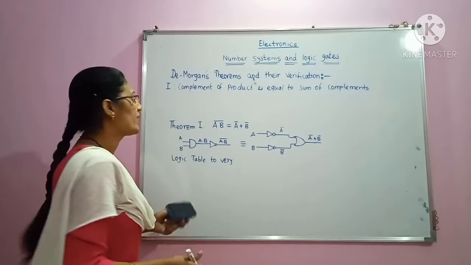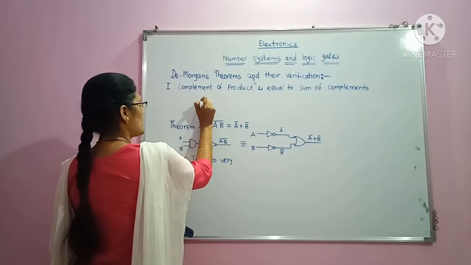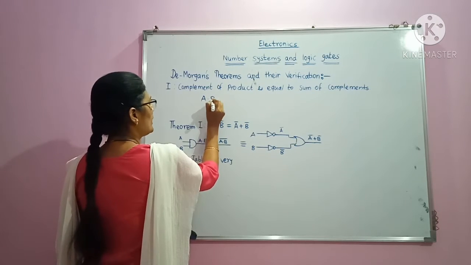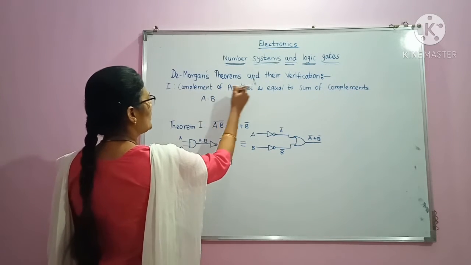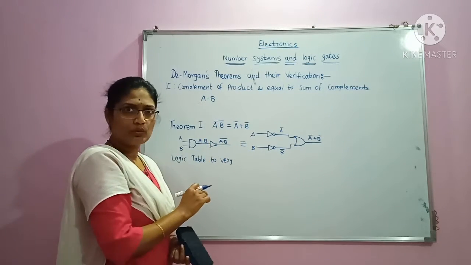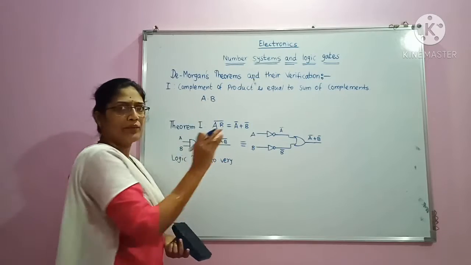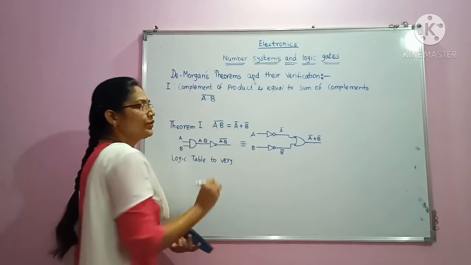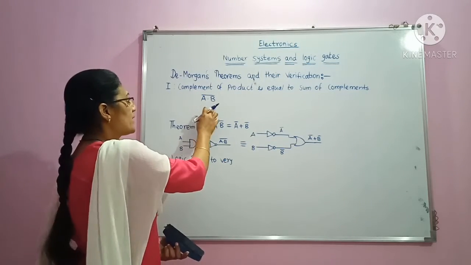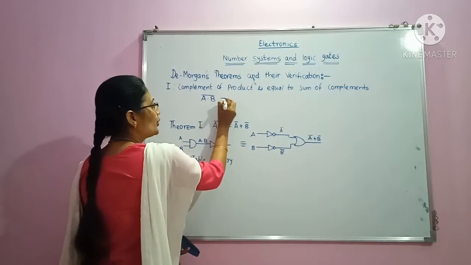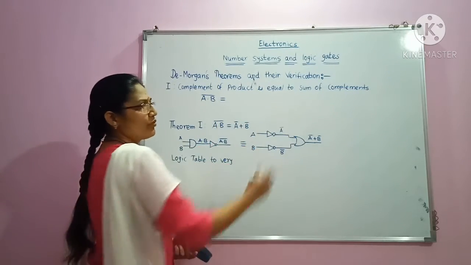It can be expressed as follows. Suppose there are two inputs A and B, then we have to take the complement of the product. A dot B represents the product of two inputs A and B, and I put a bar sign over it to represent the complement of product. This is equal to the sum of complements.